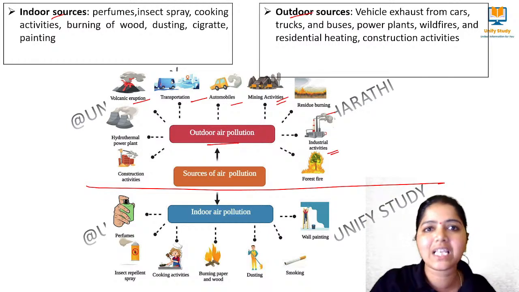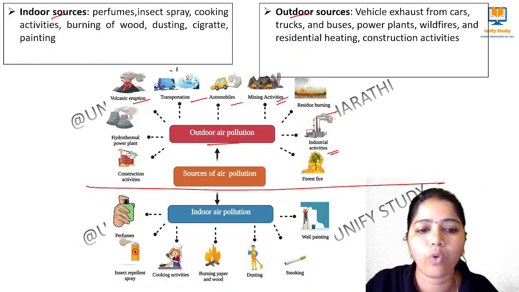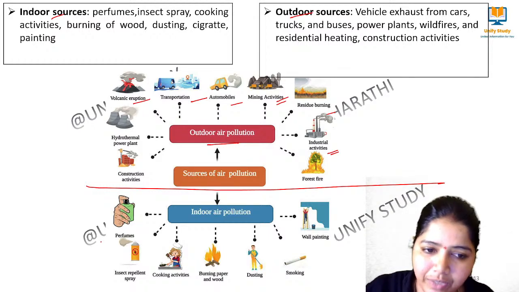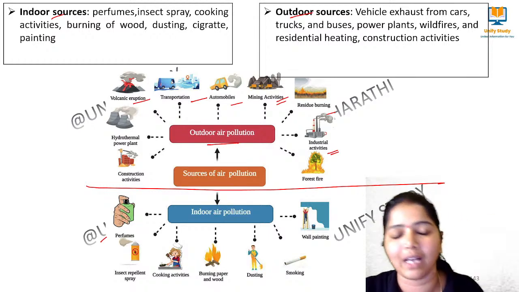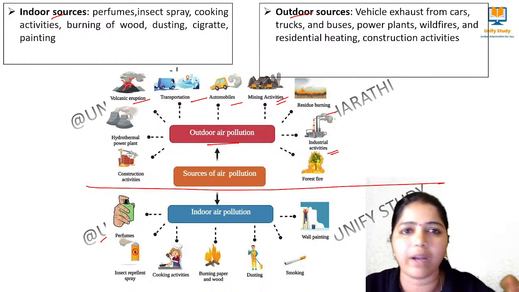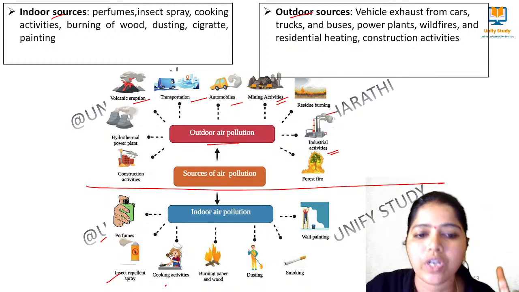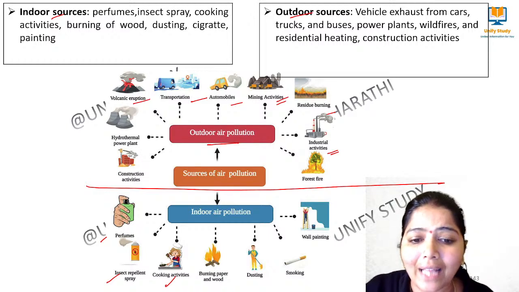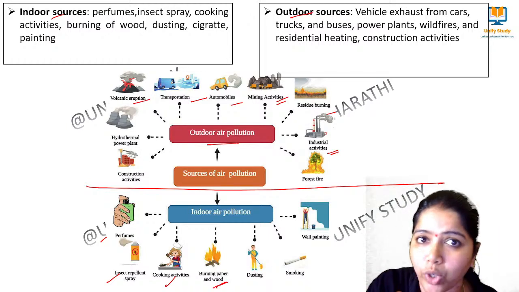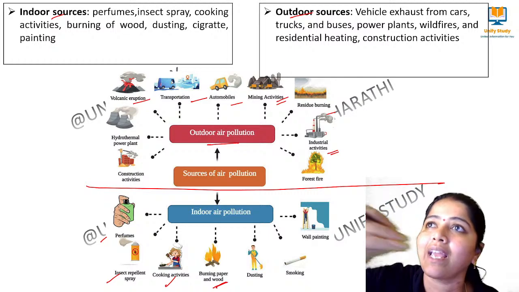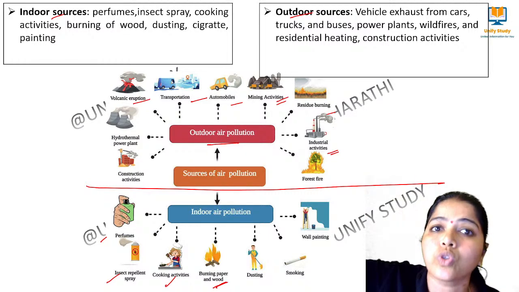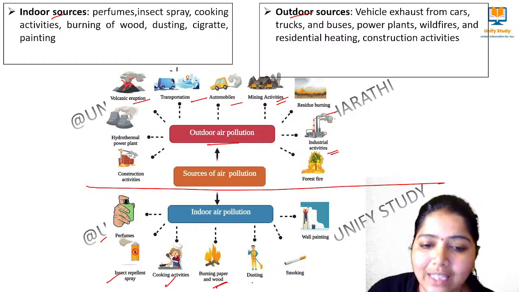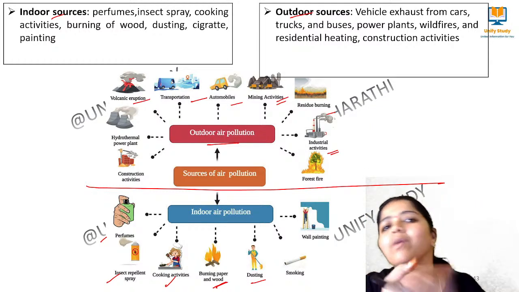When it comes to inside the home, what are the sources? We use perfumes now, that is also a source. And then insect sprays, cockroach spray and all, that is also indoor air pollution. Cooking activities also cause air pollution. And burning of wood is a combustion process, during which we get ash and soot, the minute particles. And dusting during cleaning the home, small dust will be there.